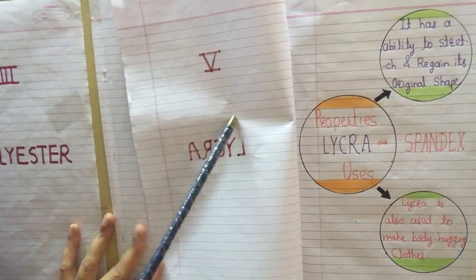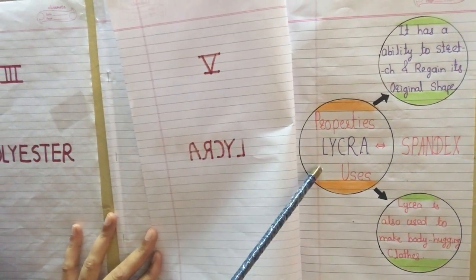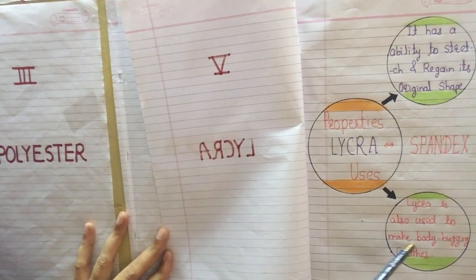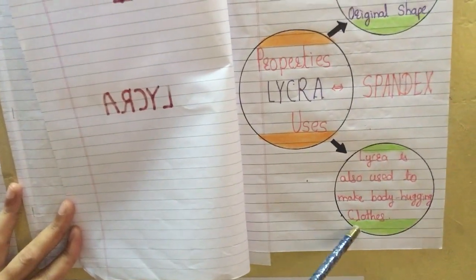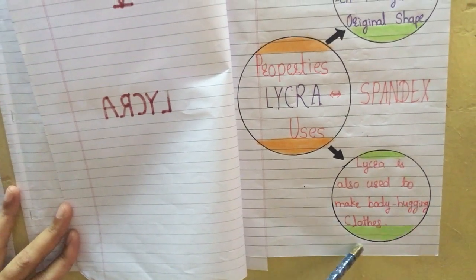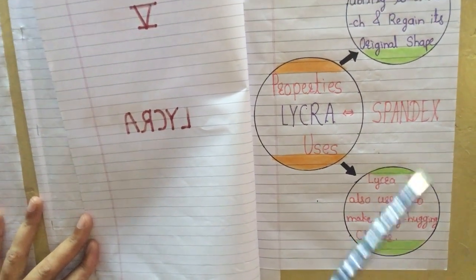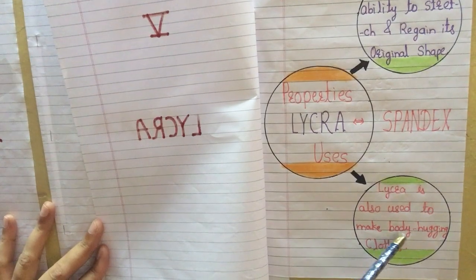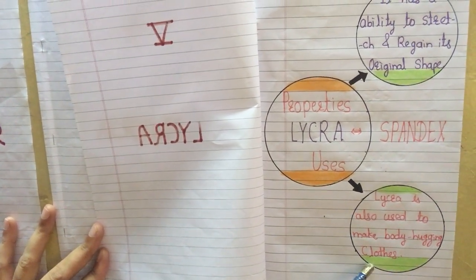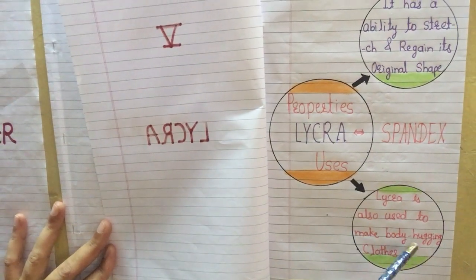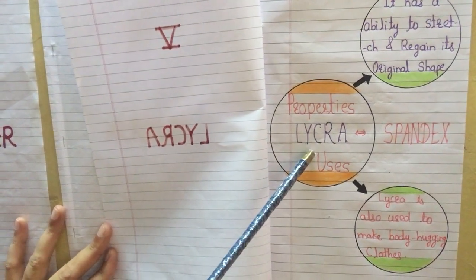Related to this property, lycra is useful. Lycra is used to make body-hugging clothes. Body-hugging clothes means the clothes we wear close to the body, inside, and that cloth is called body-hugging cloth. For making body-hugging clothes, lycra is useful.